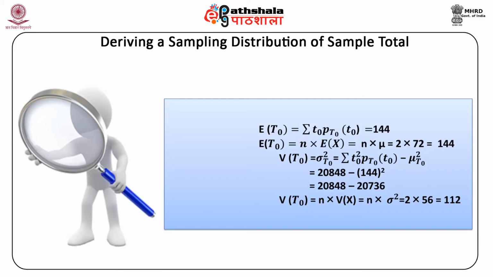Now this can also be calculated differently, where we can say variance of T0 is equal to n into variance of X, and hence is equal to n into sigma square, which is equal to 2 into 56. Again we get 112.